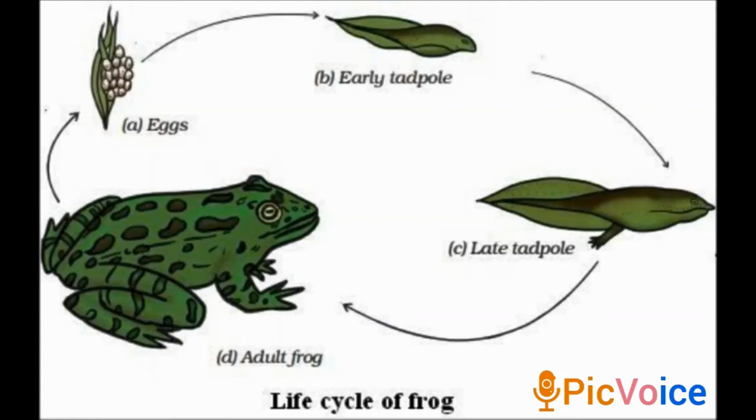So there is one transformation, from larva into an adult stage through drastic change, which is called metamorphosis. It is a very important question in this content, that is metamorphosis. So I repeat, the transformation of the larva into an adult through drastic change is called metamorphosis. So this is about the young one to adults.